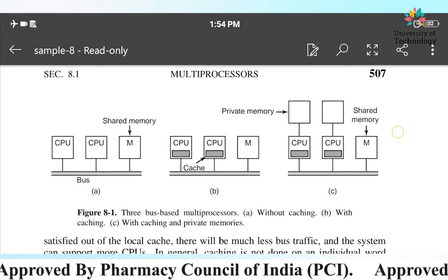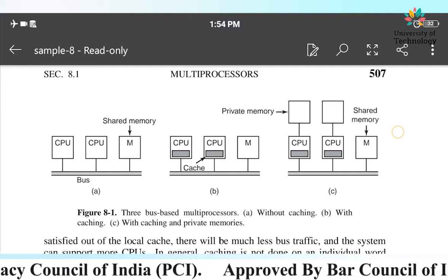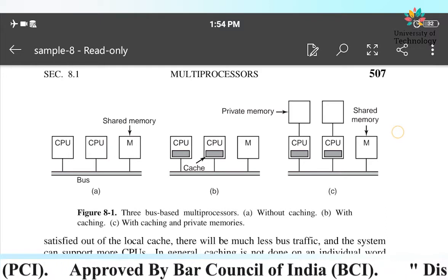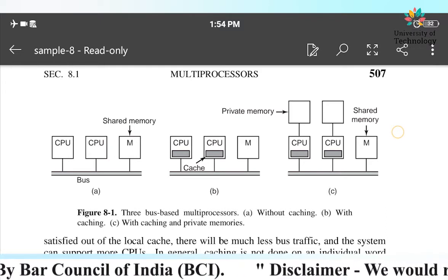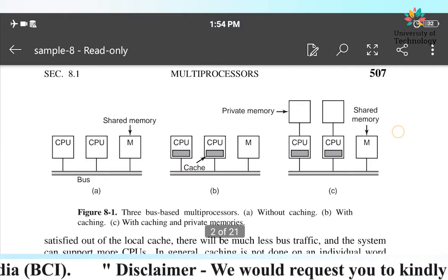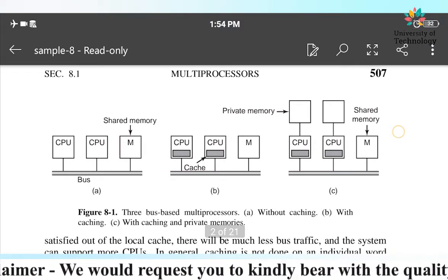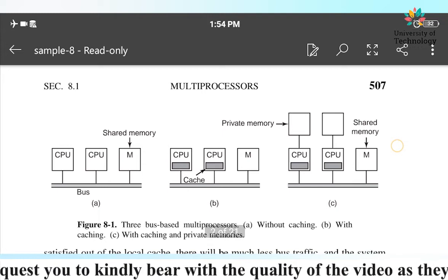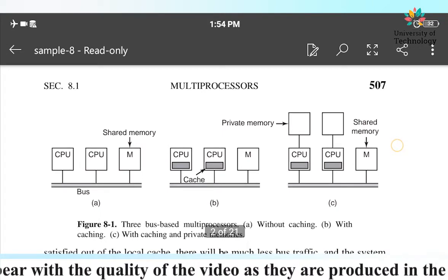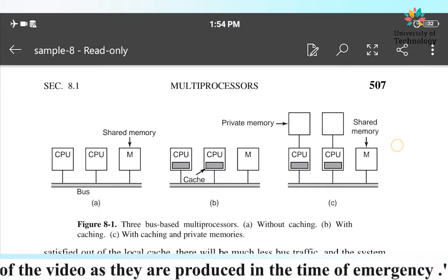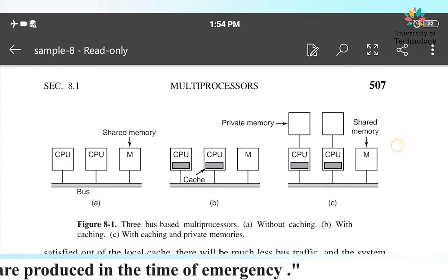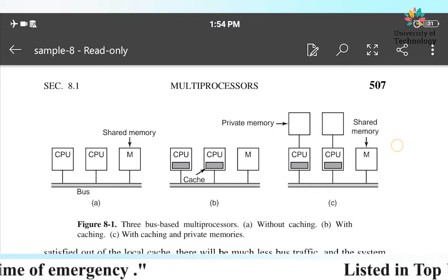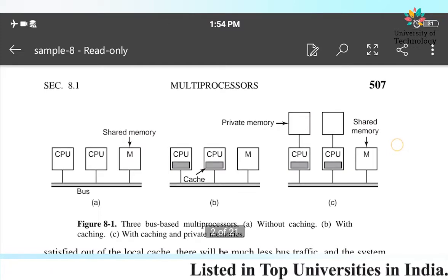What is the common thing out of these three figures, that is figure A, figure B and figure C? What common thing do you see in them? That we have only single bus systems. Now if you see in figure A, the two CPUs and shared memory are connected by a single bus system. In figure B, you will see that the CPU also has a cache memory inside it, and again both the CPU and memory are connected by a single bus system only.